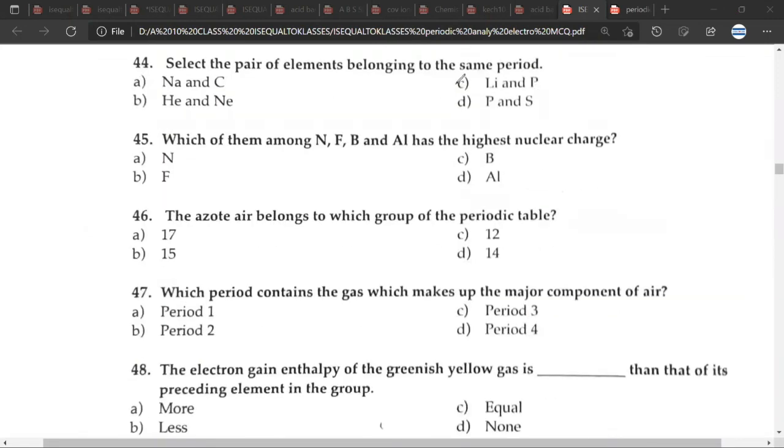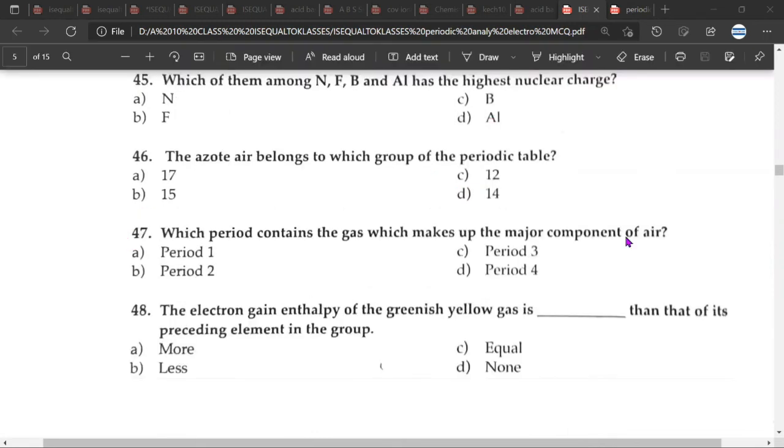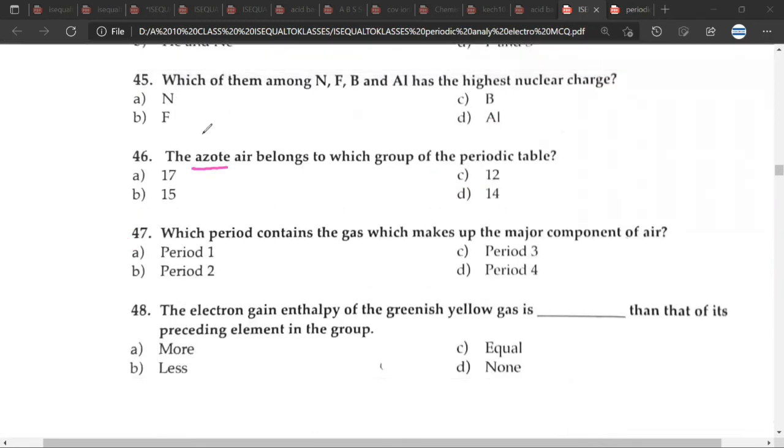D, nuclear charge. Great. 46. The azote air. So azote would be nitrogen. It's an obsolete name for nitrogen. Azote air belongs to which group of the periodic table? It would belong to the 15th group. Okay.